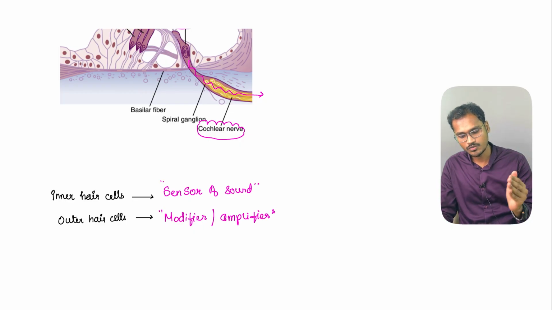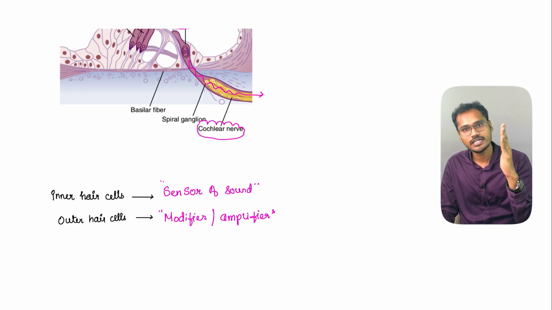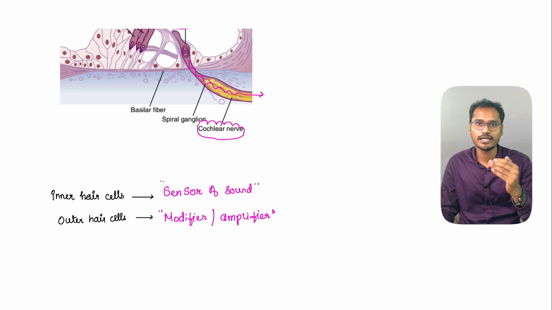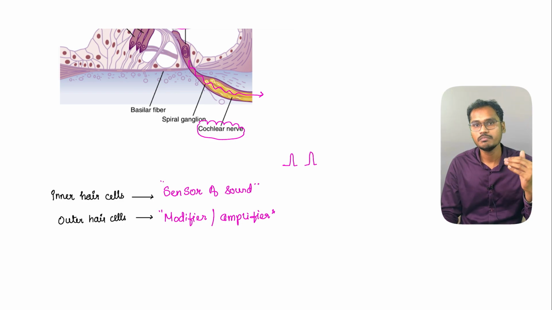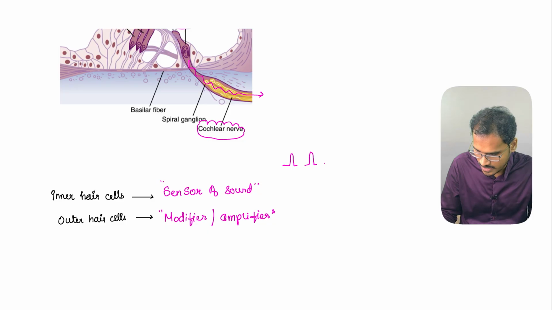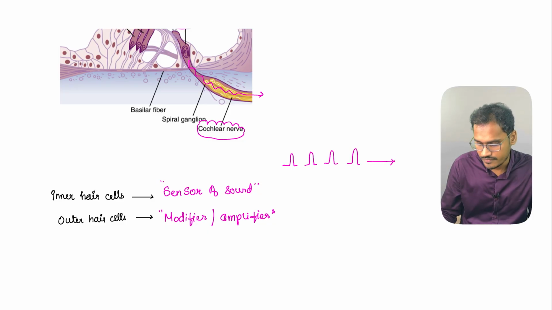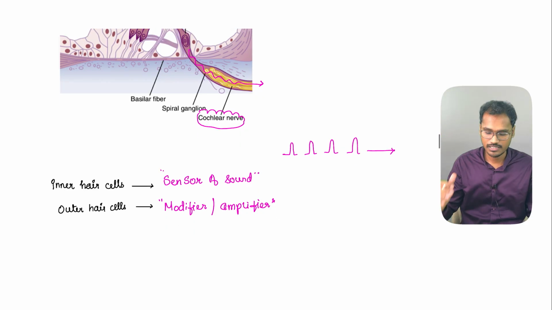So this is how the sound waves are perceived. In the first video itself, we saw the functional anatomy, wherein whenever there is a movement of the hair cells, potassium enters and causes depolarization, followed by calcium entry and the release of neurotransmitter, which can generate the action potential. I described this in the functional anatomy video, so please do make sure to see that video also. Once the action potentials are generated, they are carried via the cochlear nerve, and we have seen the pathway of how it reaches the brain also.